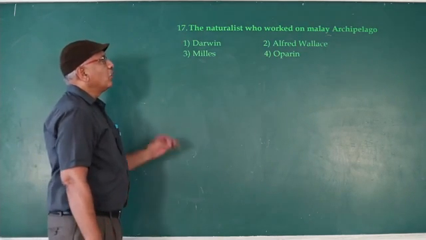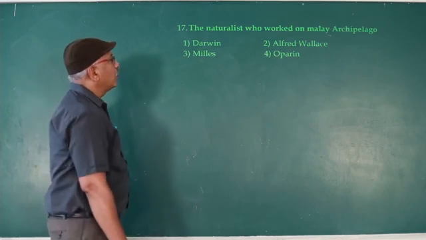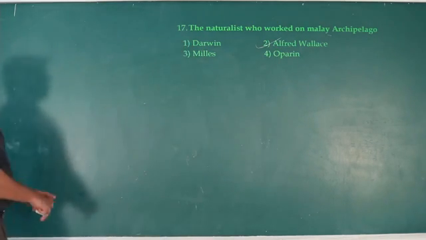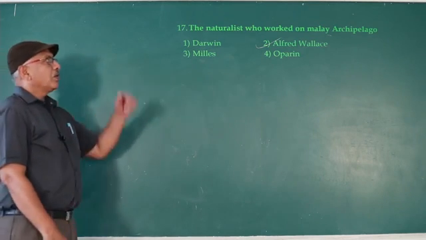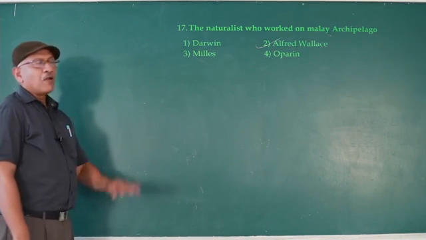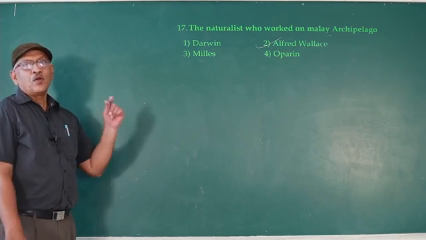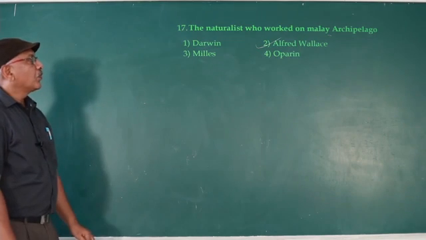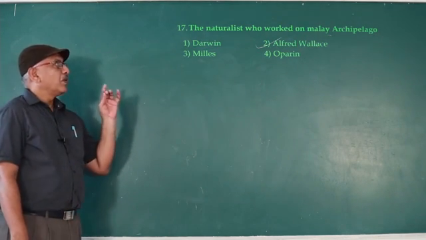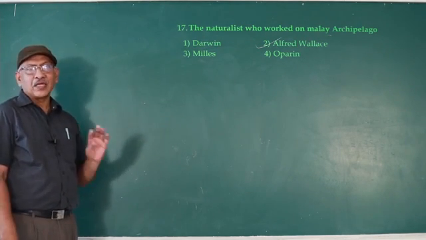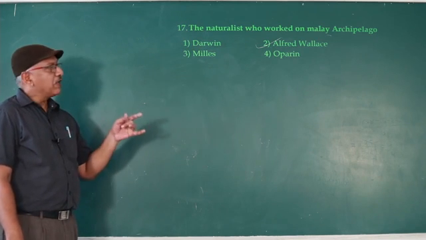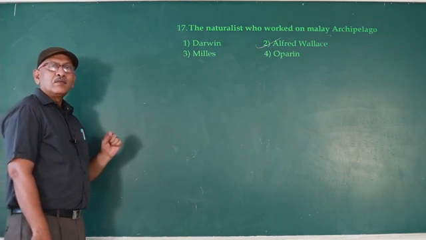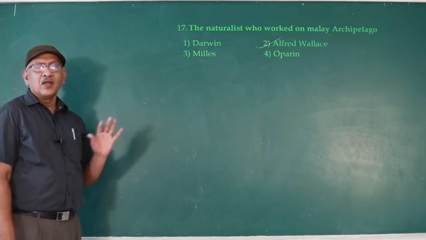The naturalist who worked on the Malay Archipelago was Alfred Wallace. He is the author of On the Tendency of Varieties to Depart Indefinitely from the Original Type. He also obtained the same result as Darwin. For verification, Alfred Wallace sent the essence of his theory to Darwin.